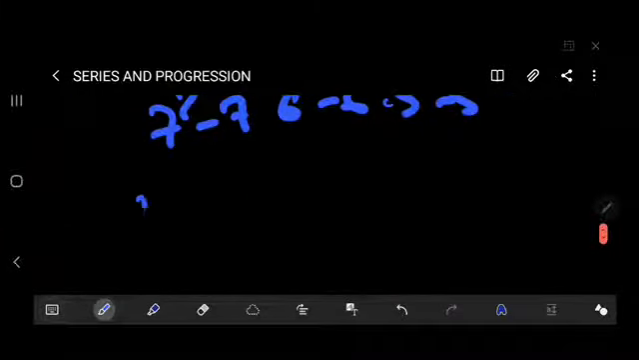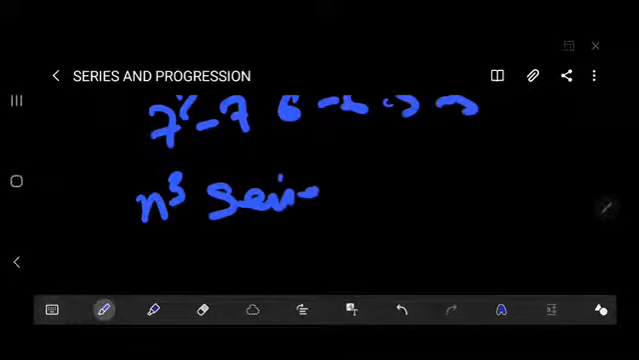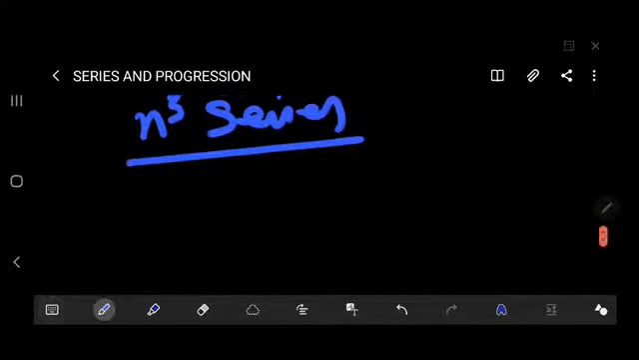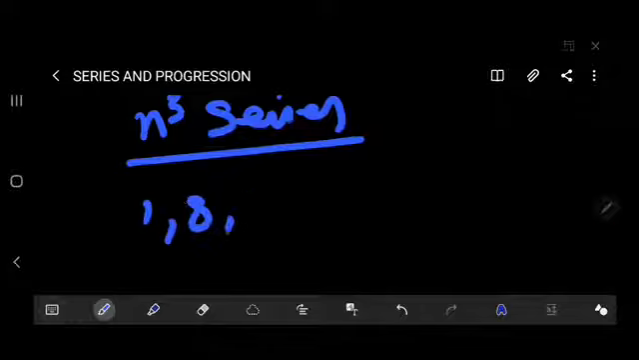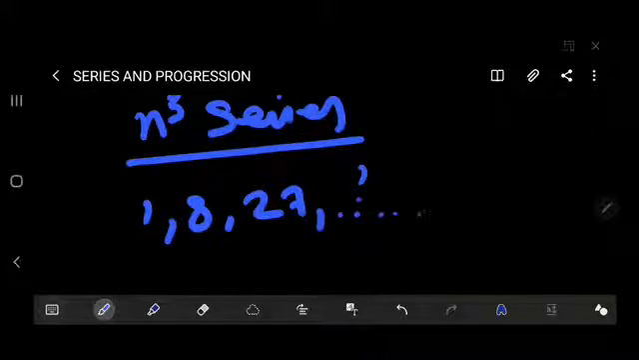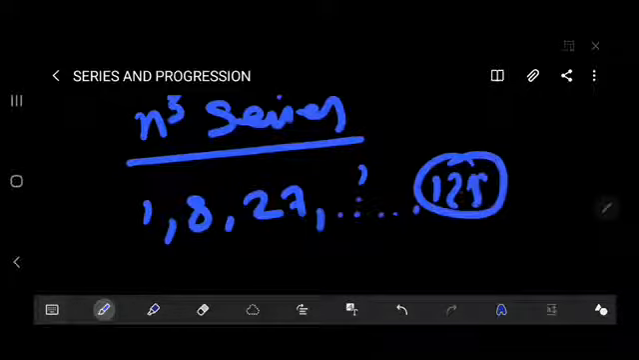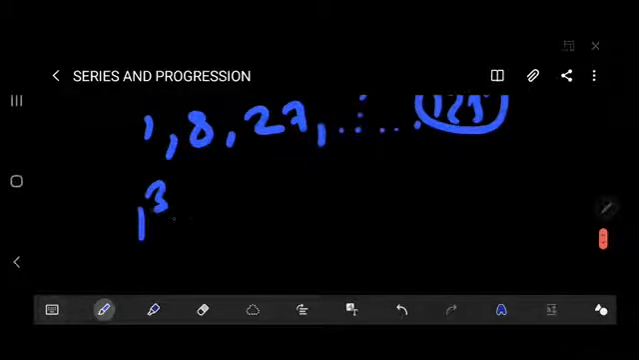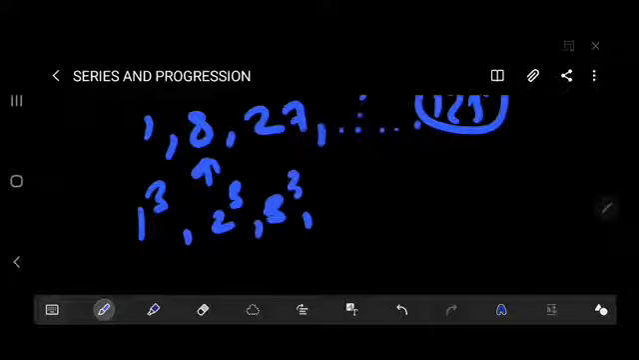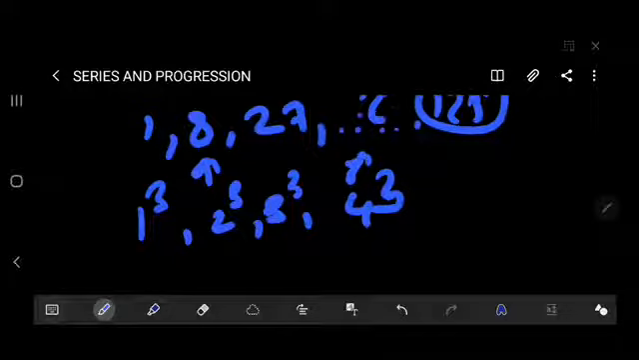Thereafter the n cube series. I'll just give you the example for the n cube series: 1, 8, 27. These are the basic common series which you will get in your examination. This type of question they will definitely ask. So here is 1 cube, thereafter 2 cube, thereafter 3 cube, thereafter 4 cube. So the answer will be 64.